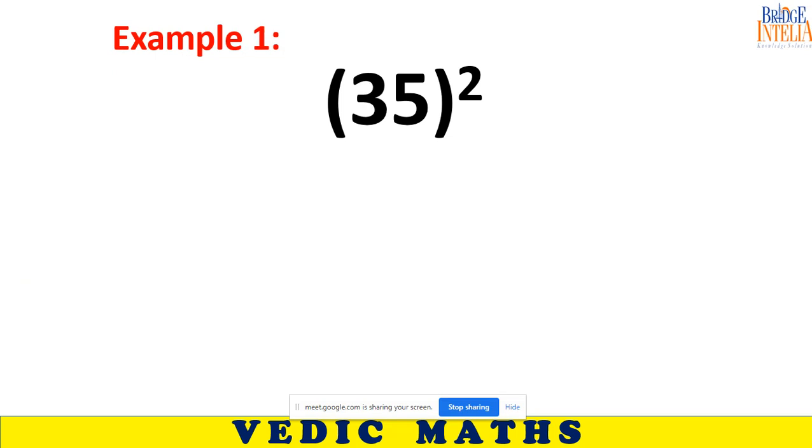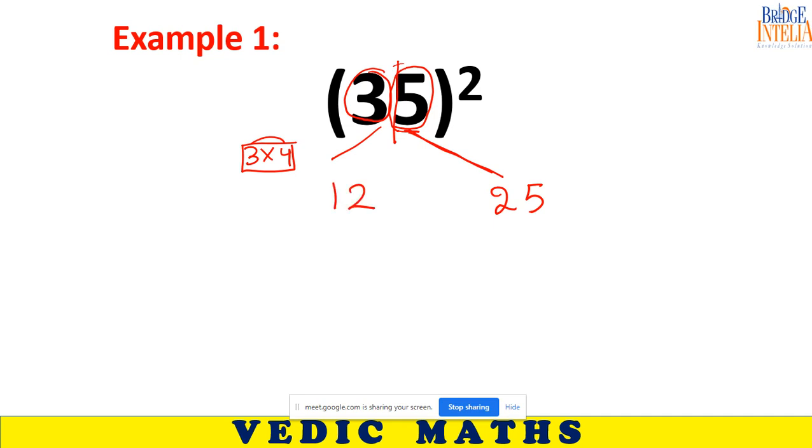So I'll repeat the procedure for those who are having problems. This trick is used only with numbers whose last digit is 5. If the last digit is 5 and you are trying to find the square of that number, separate the 5 and separate the remaining numbers. In place of 5, write 25. Now look at the remaining number, which is 3. In place of 3, you have to write 3 multiplied with the next bigger number. So 3 into 4, 12. So this is the final answer, 1225.